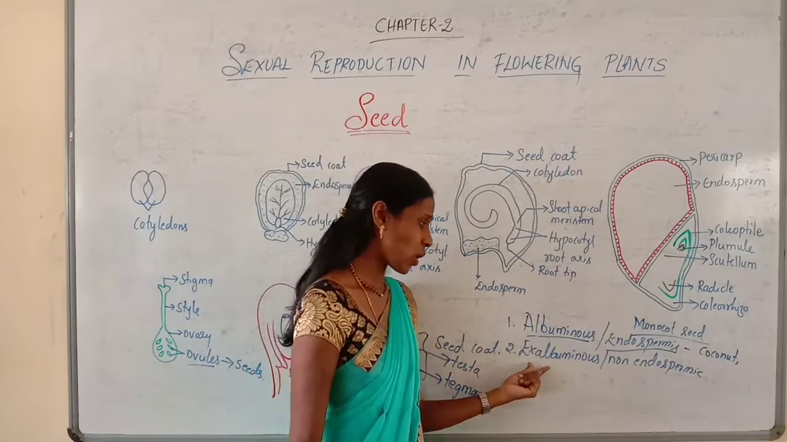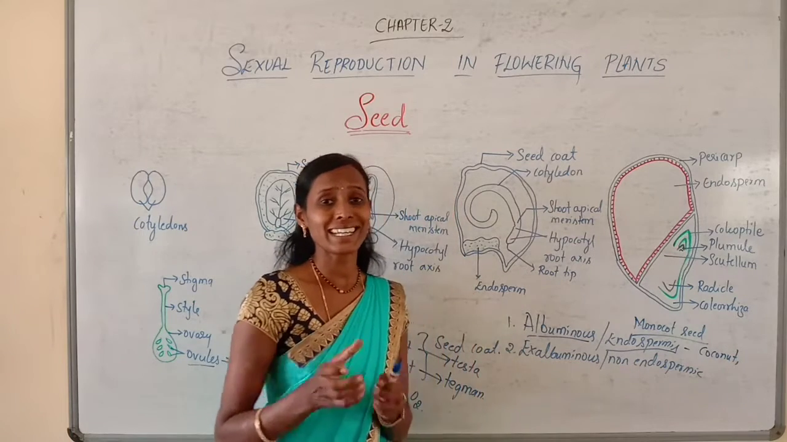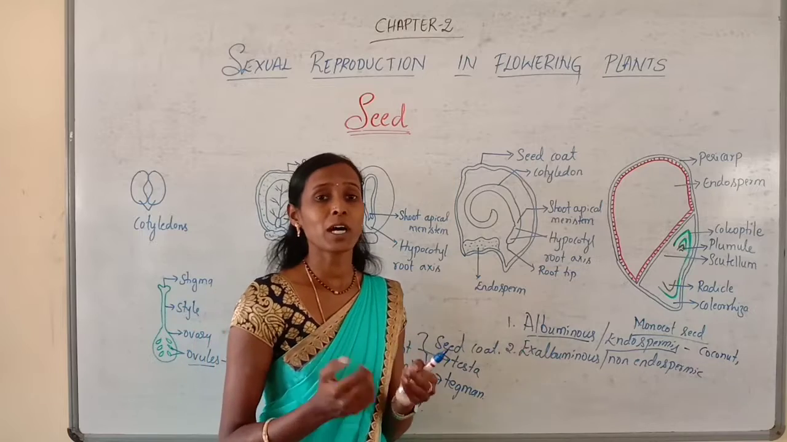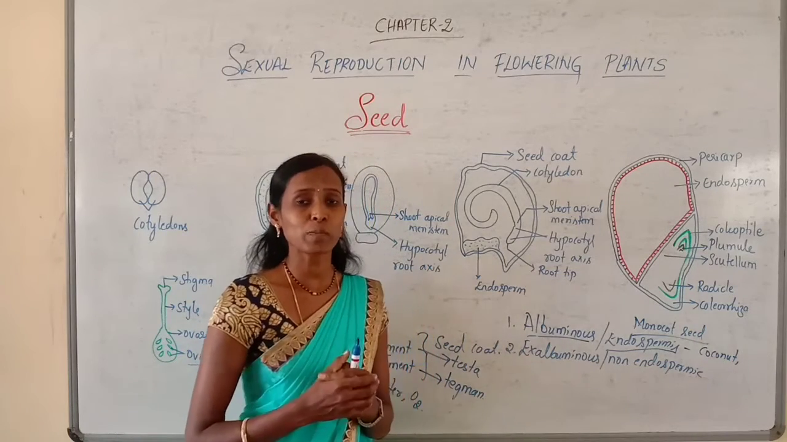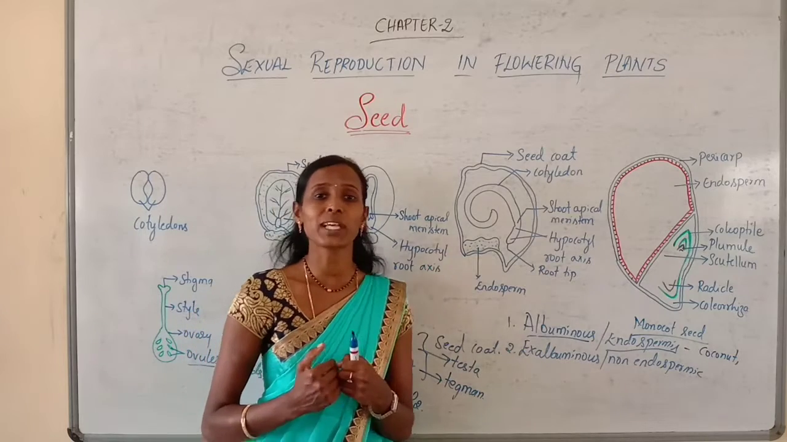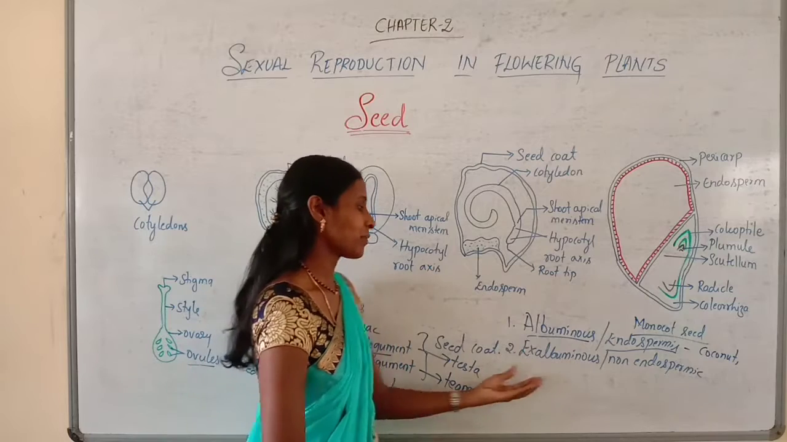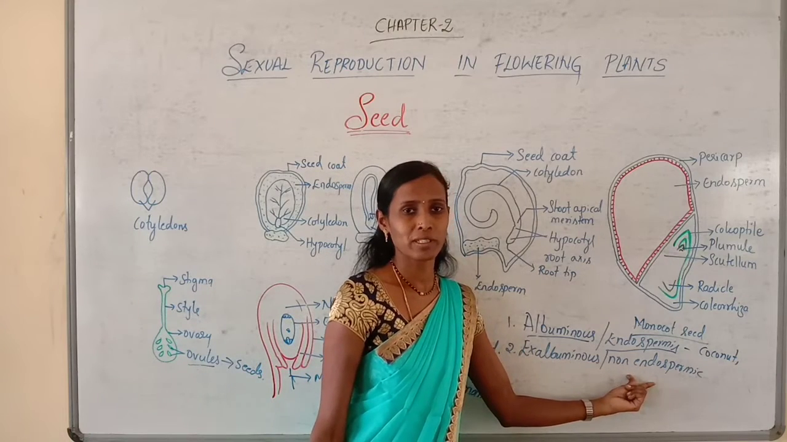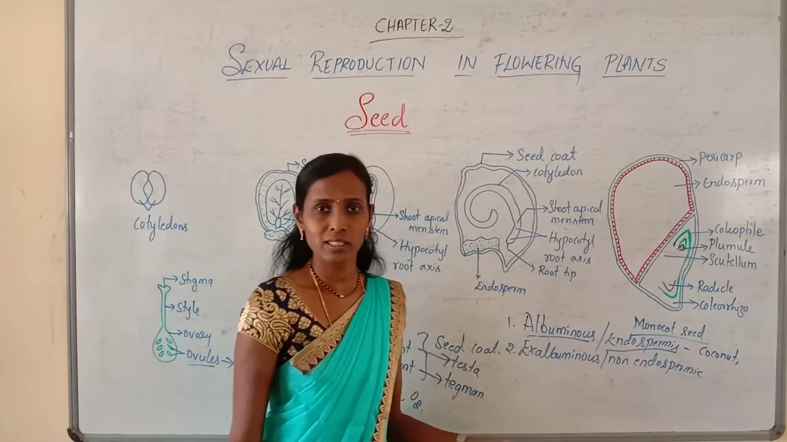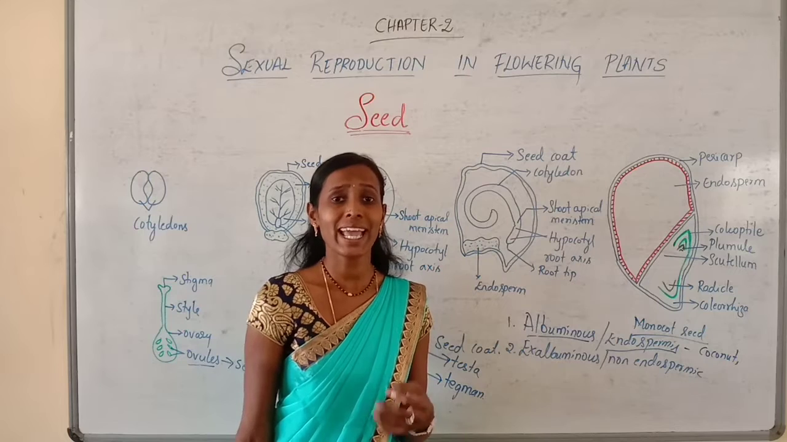And the other type is called ex-albuminous or non-endospermic seeds. In certain seeds, there is no endosperm as it is completely utilized by the developing embryo. The seeds without endosperm are called ex-albuminous or non-endospermic seeds. Here non-endospermic means no endosperm, if the seeds do not contain endosperm.